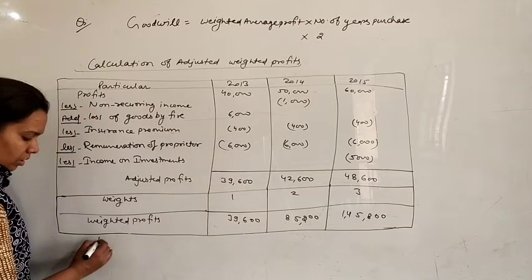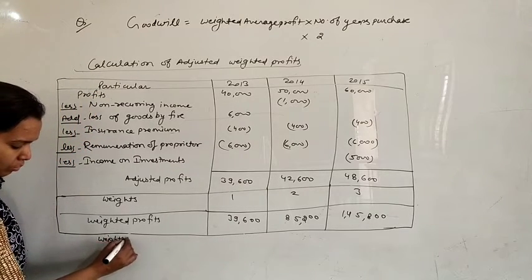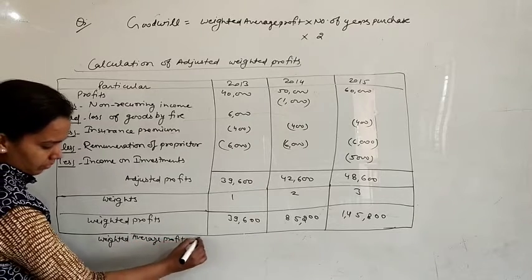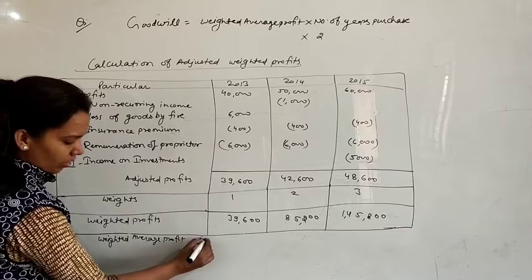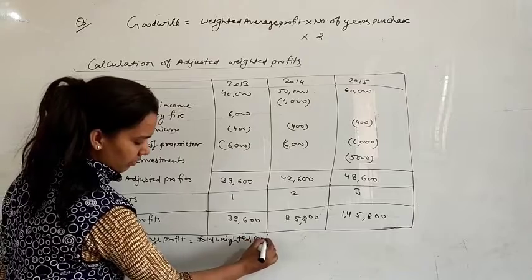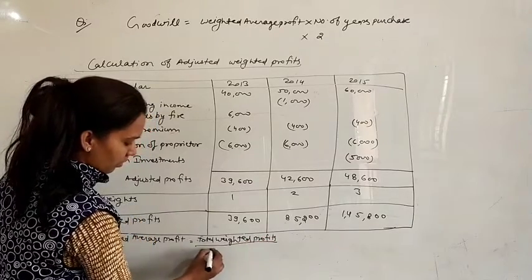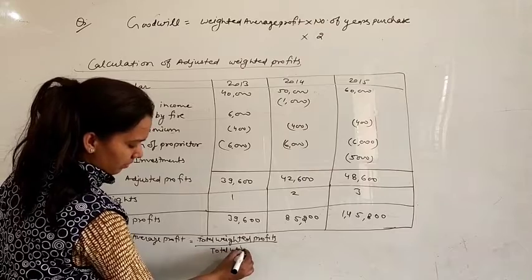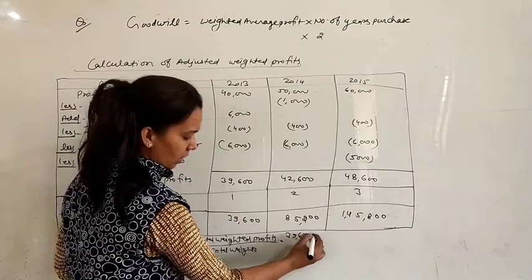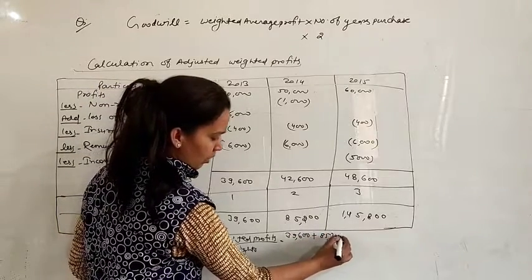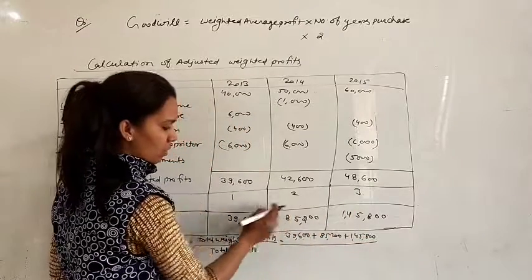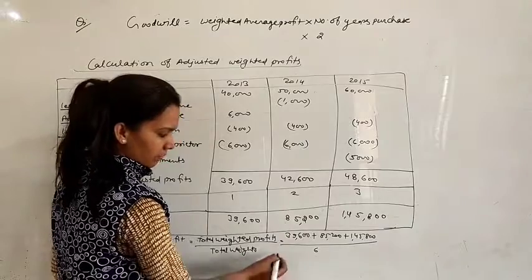1,45,800. So write down here weighted average profit equals to total weighted profits upon total weights. Total weighted profits, that is 39,600 plus 85,200 plus 1,45,800, divide by total weights 3 plus 2 plus 1, that is 6.